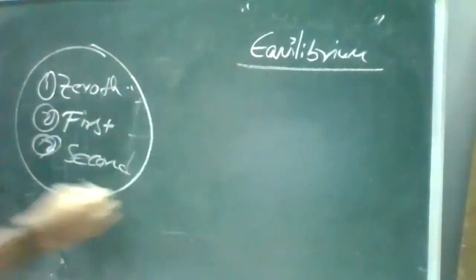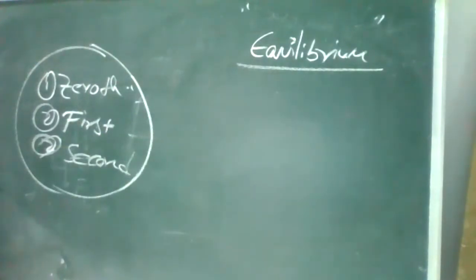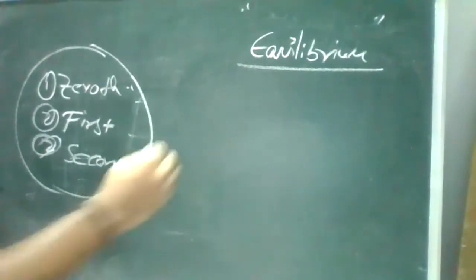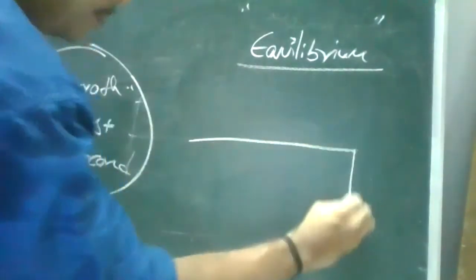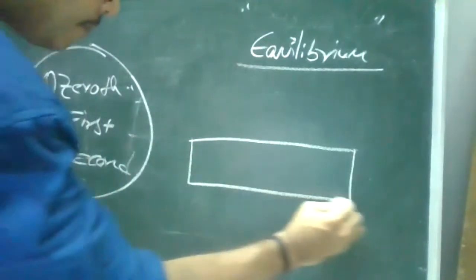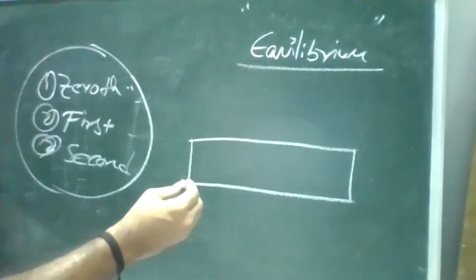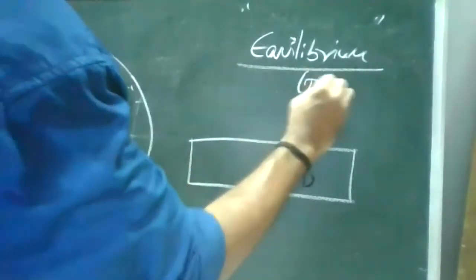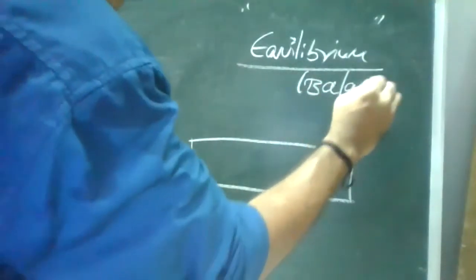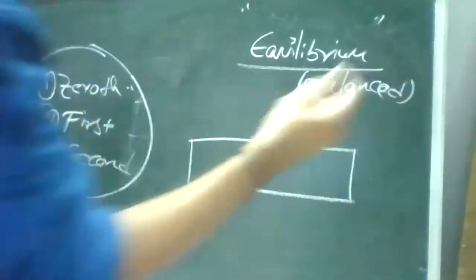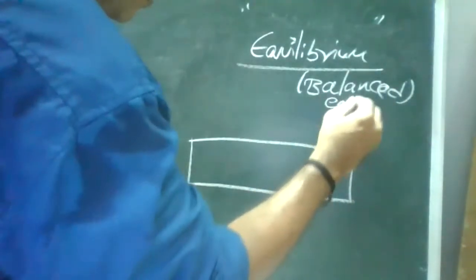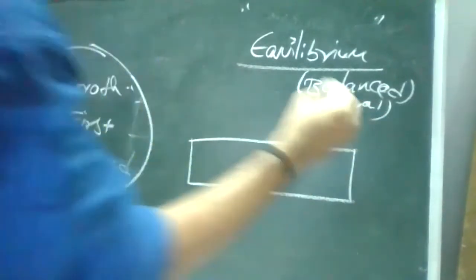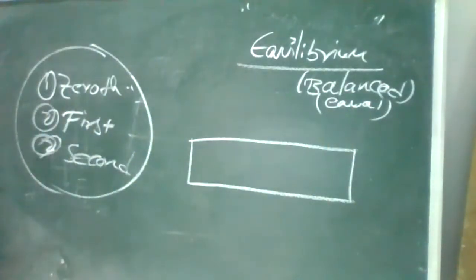It is a state in which opposing forces or influences are balanced, a state of balance. Yes, we can say balanced. Good. In simple terms, it is nothing but equal. So we'll take an example for the zeroth law.